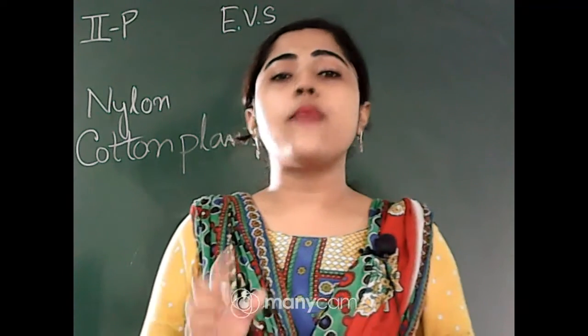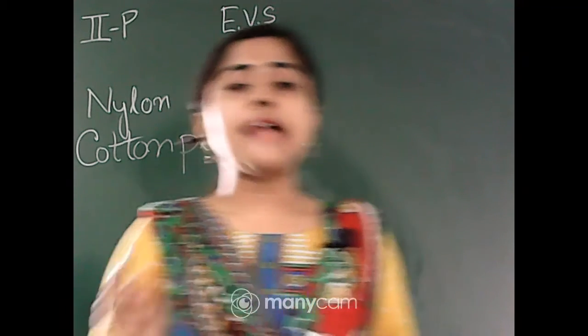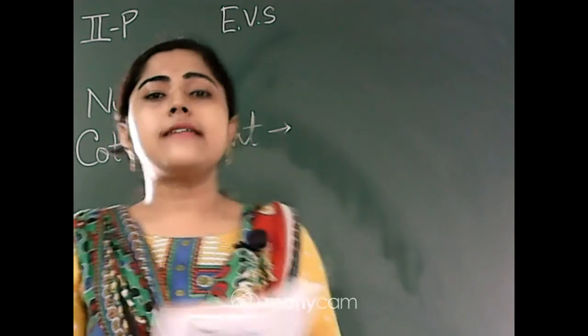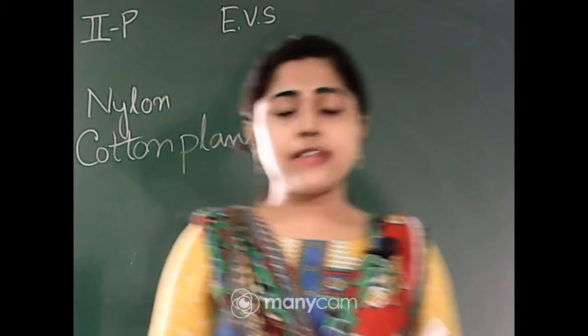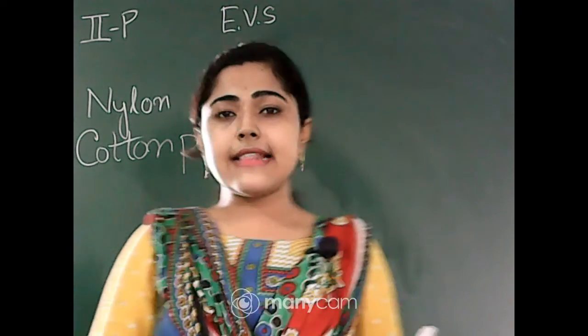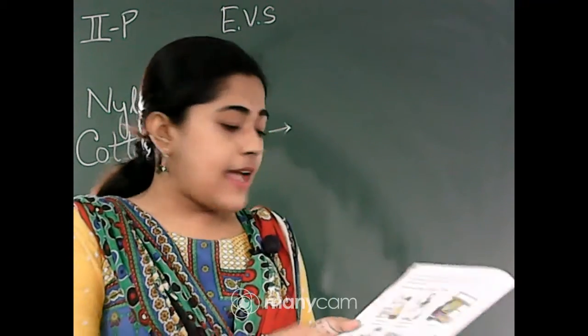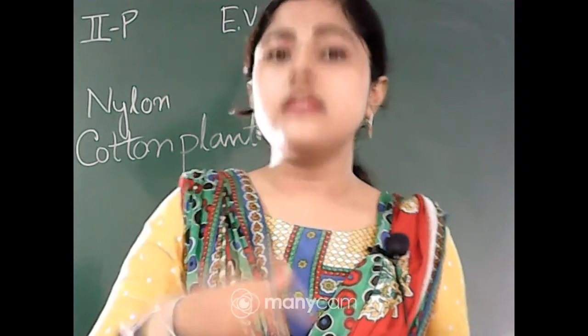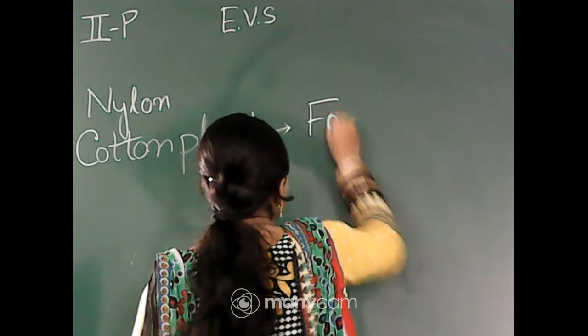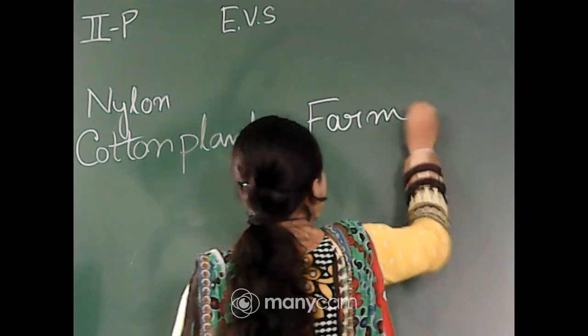Those people we call farmer. As we call you students because your work is to learn, like that they are the farmers, and farmers get cotton from cotton plants. So we call them farmer.